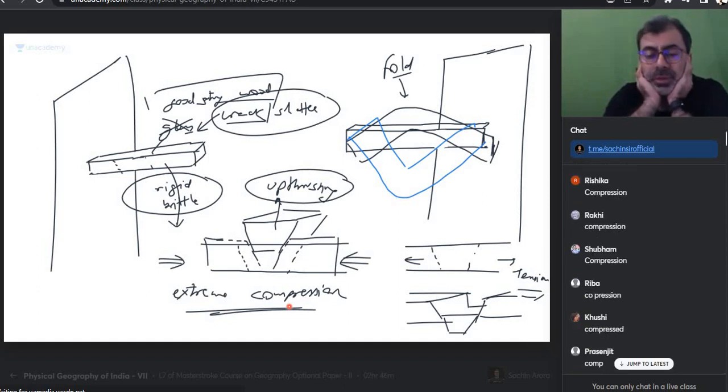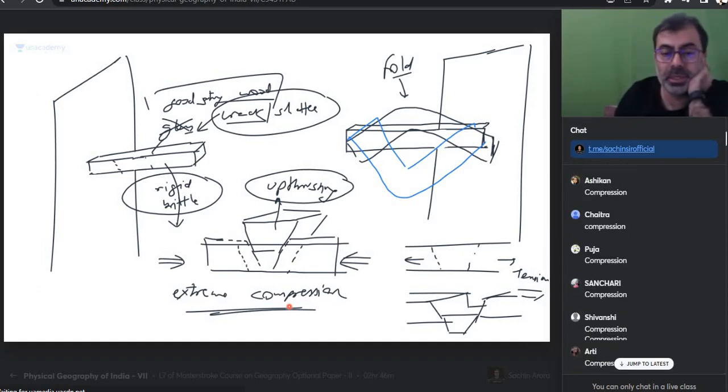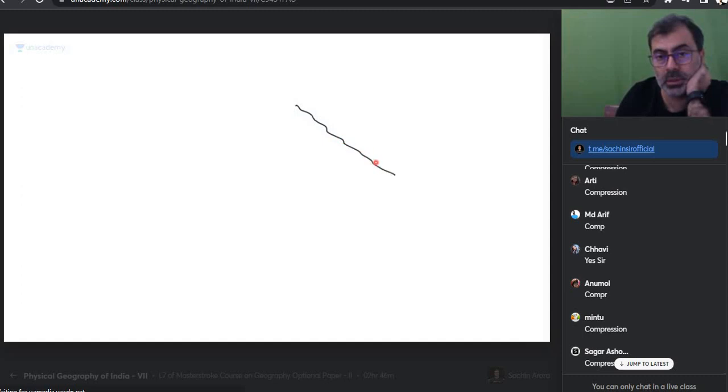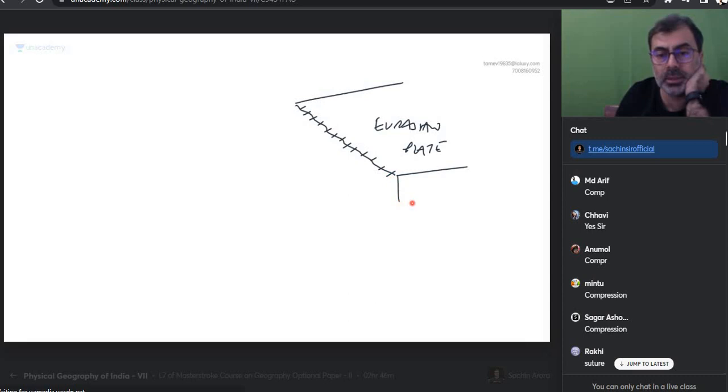Sir, it was a case of compression. Is everyone with me? Yes? Perfect. So pay attention to this. Please pay attention to this. This is Eurasian plate. What will this line be called as? Quickly tell me. The edge. What will this line be called as?